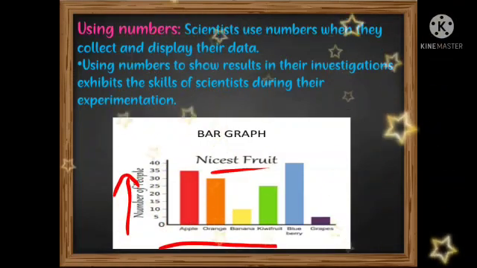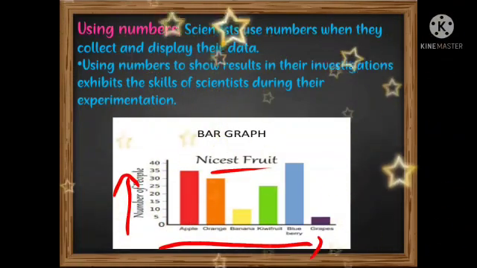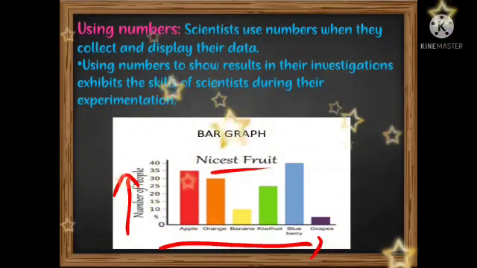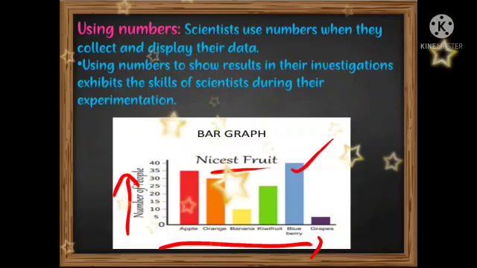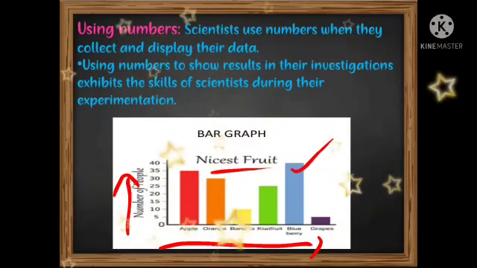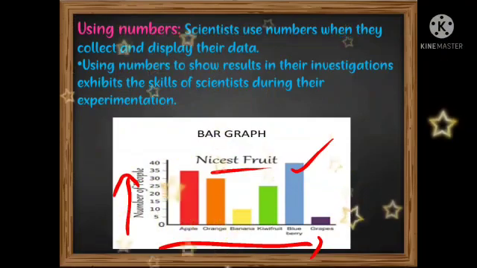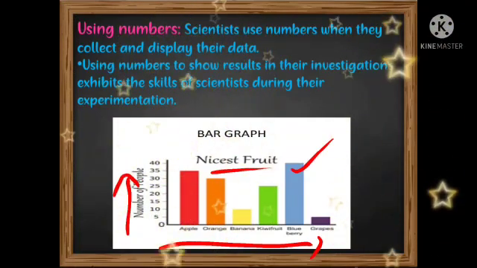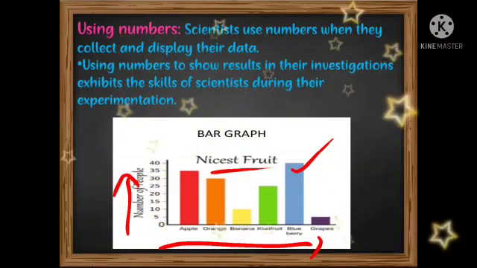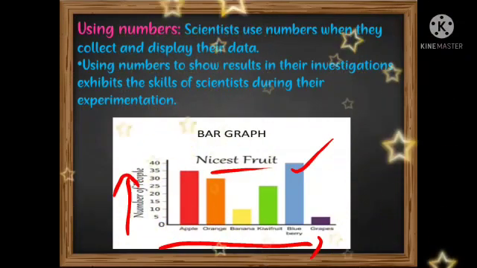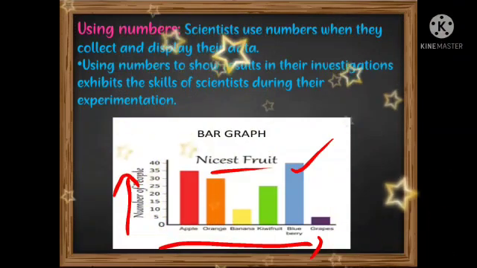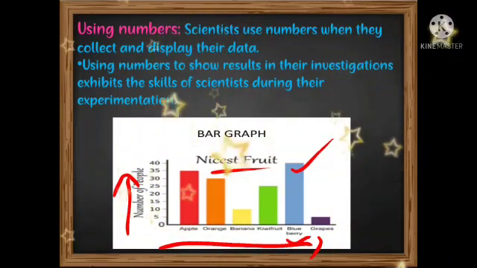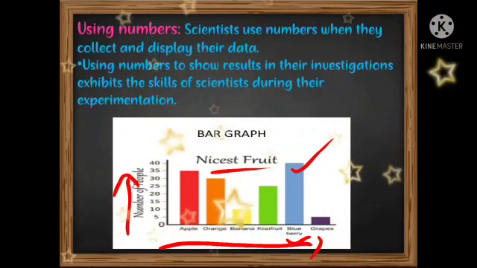And here on the horizontal axis you can see apple, orange, banana, kiwi fruit, blueberry, grapes. So among all the fruits, blueberry forms the major one. That means this fruit is eaten by most of the people. That means 38 members are eating the blueberry fruit. So in this way their investigation is exhibited in the form of a bar graph. Here he is using numbers to exhibit the data.